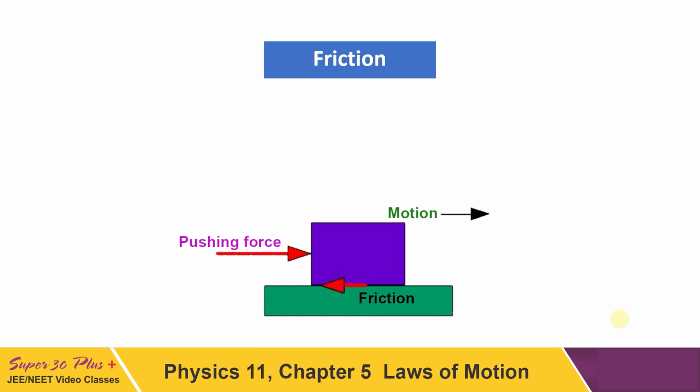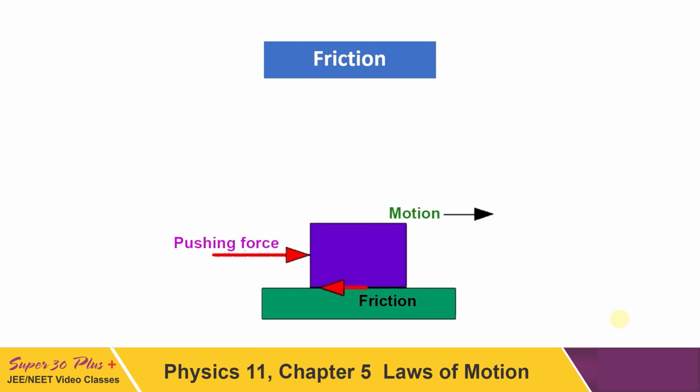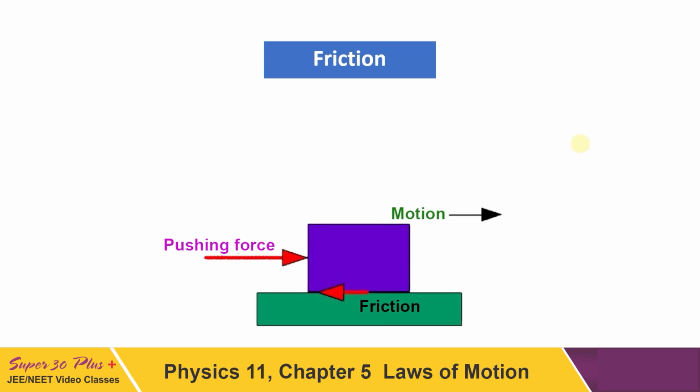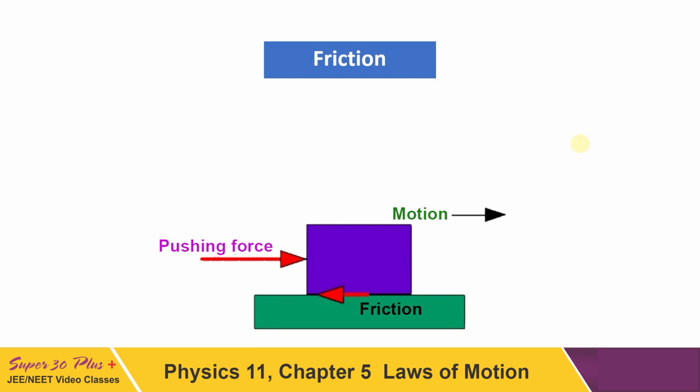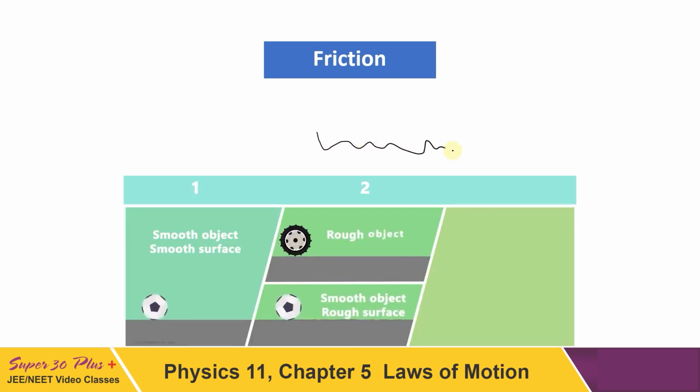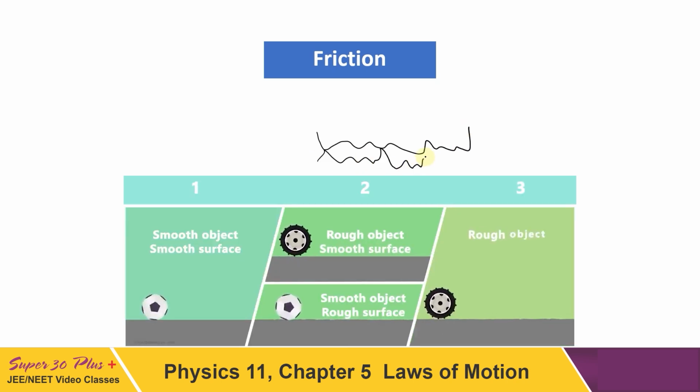As you must be knowing what is friction. Friction is resistance of surfaces in contact to avoid relative sliding among them. So let us first see its origin. When we see two objects in contact, two surfaces in contact, even if it is a smooth surface as it appears to us, microscopically that surface is not smooth, it has to be irregular. If we draw this surface microscopically, you can see that only a few points are in actual contact. What we can see with our naked eye is that the whole surface is in contact, but microscopically only a few contact points will be there.